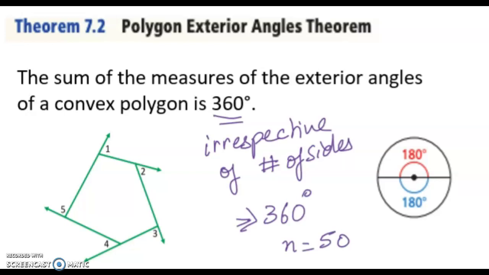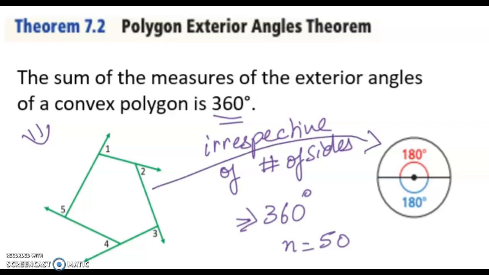If you analyze the shape right here on the left-hand side, there are 5 sides and 5 exterior angles. If I try to dilate this, that means squeeze this shape inward, what will happen? If I have a slider and slide it inward, it will ultimately form a circle.